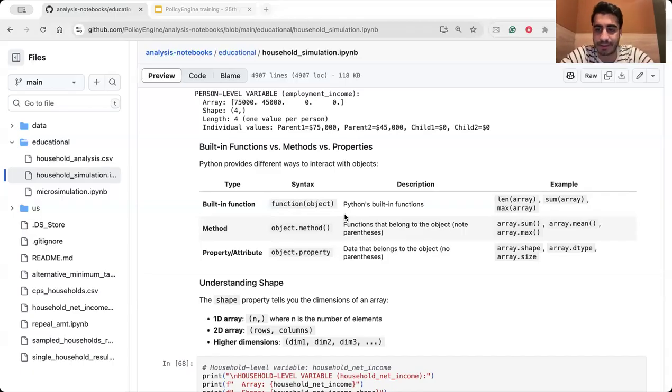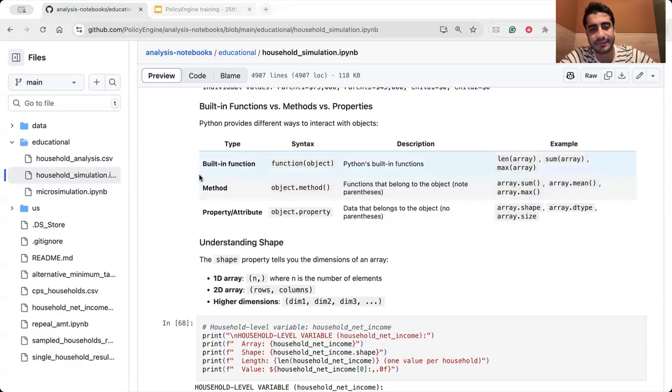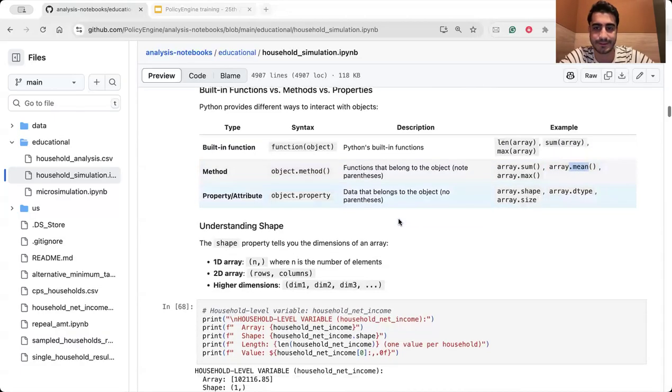So as an example, you can see that the max of array, sum of array, or length of array, you can pass them here and calculate if you have a built-in function. And if you have some methods like sum, like max, or like min, okay, you can pass the object dot method parentheses here, okay?